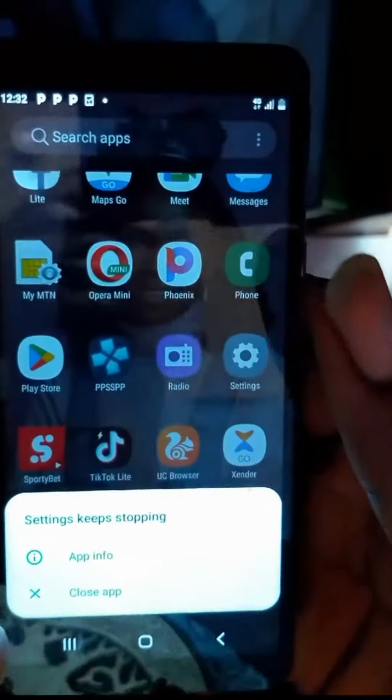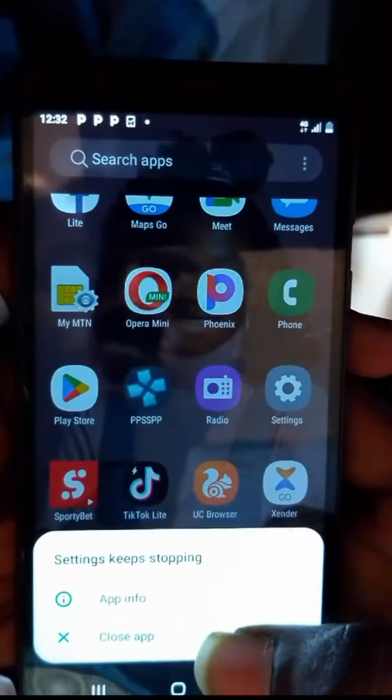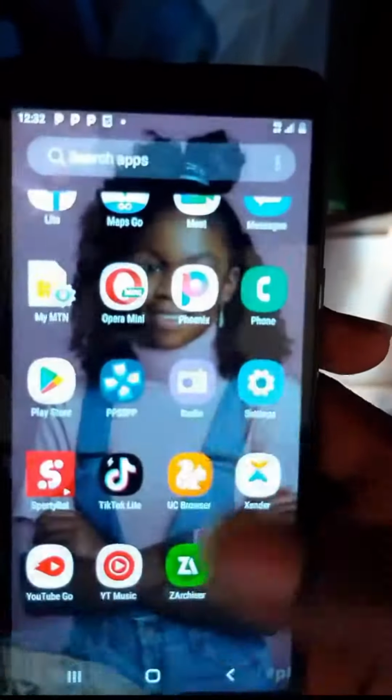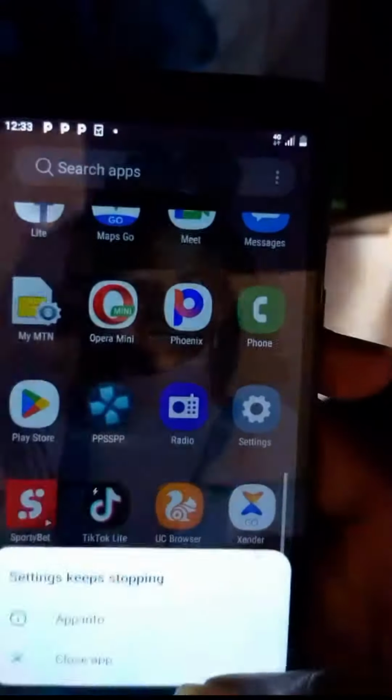Hello, today we're going to fix settings keep stopping in Galaxy A3 Core. Whenever you open the settings, it exits by itself. The Galaxy A3 Core. Okay, so let's start.